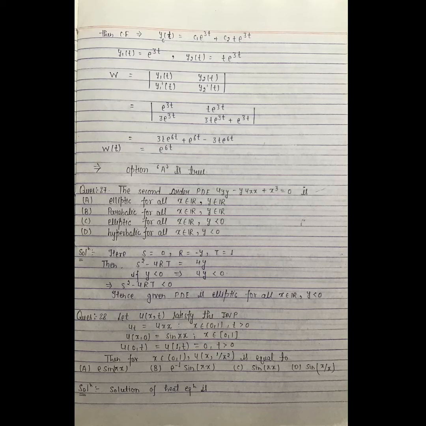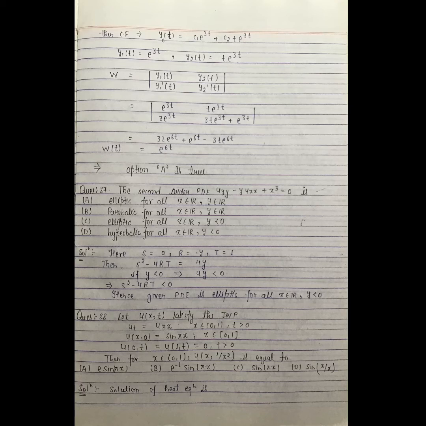Question number 28. Let u(x,t) satisfy the IVP u_t is equal to u_xx, x belongs to (0,1), t greater than 0, u(x,0) is equal to sin pi x, u(0,t) is equal to u(1,t) is equal to 0, where t greater than 0. Then the value of u(x, 1 upon pi square) is equal to.